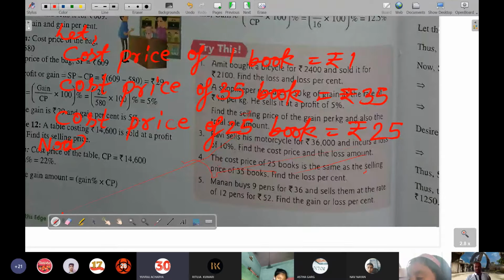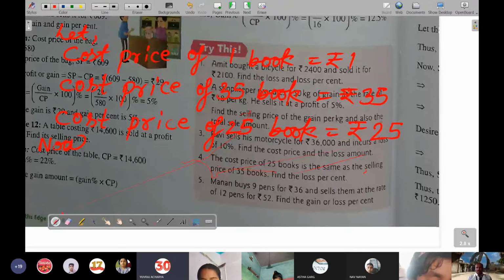The answer is coming 28 point something, sir. What answer had I said? You said 40%. The answer in the book is 40, sir, 200 by 7. My answer also came 40 only, sir. The answer is also given as 40% in the book. Yes, sir, but the answer is coming 28 point something, sir.